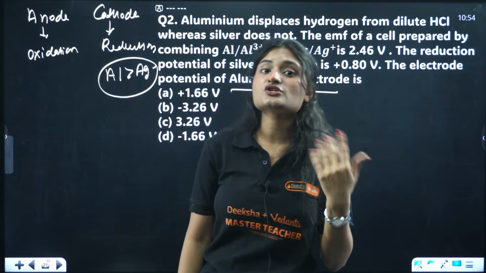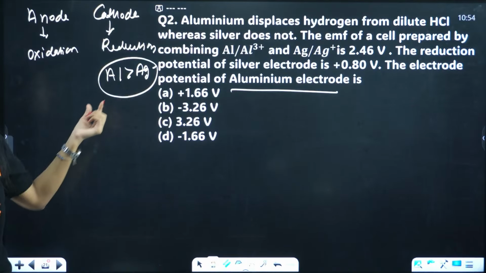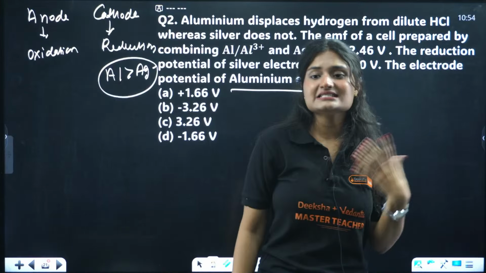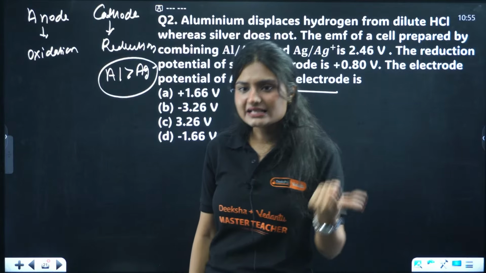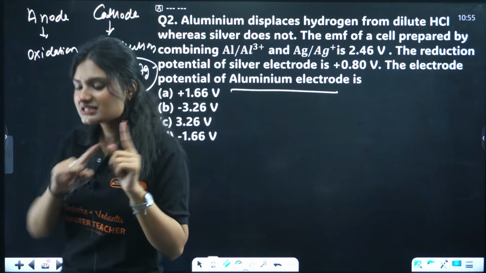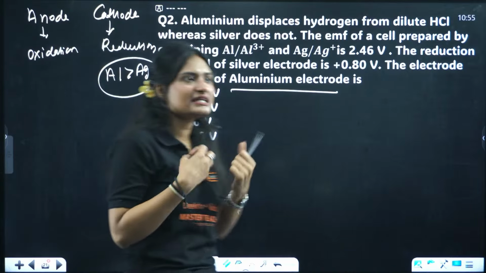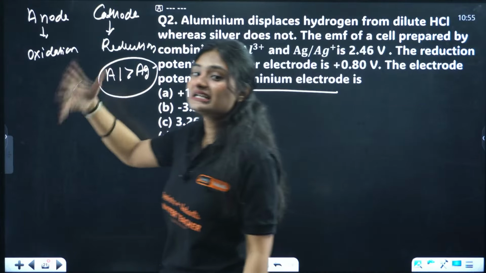We talk about electron donation actually. So that means aluminum has the capacity to donate its electrons more easily than silver. Just write it somewhere. Reactive means they are able to donate their electrons.